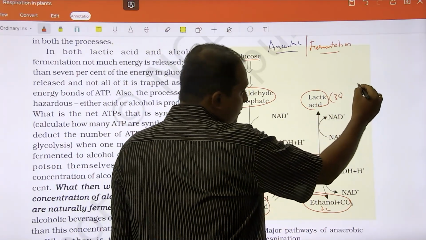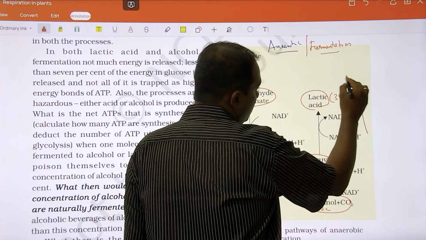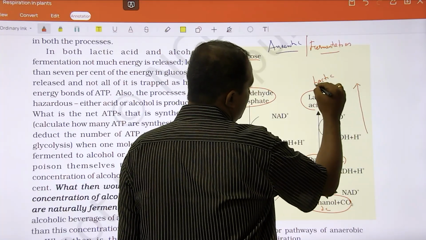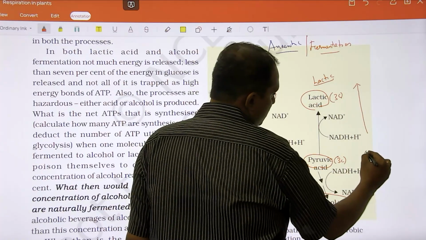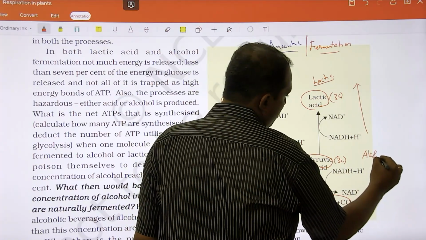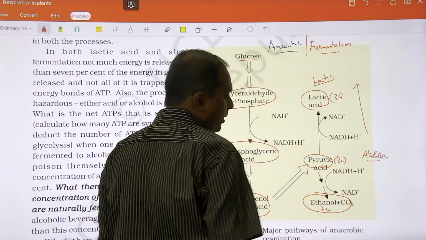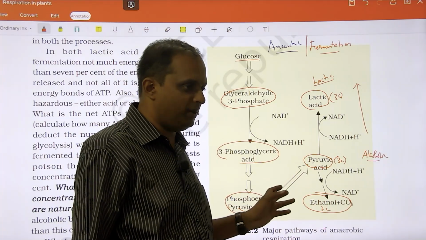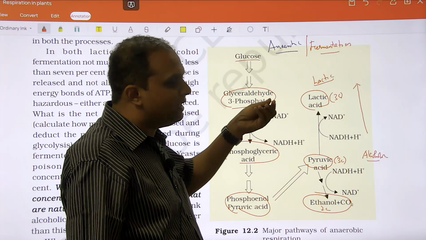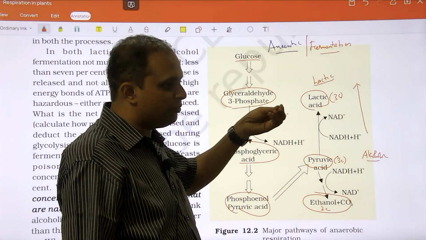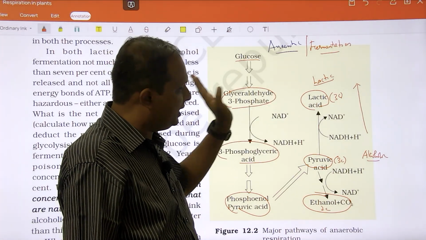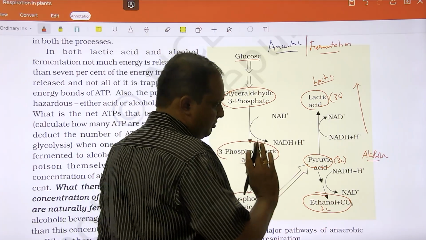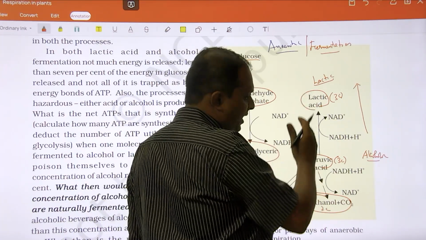If it becomes lactic acid, then it is called lactic fermentation, and this is called alcoholic fermentation. In bakeries and breweries, you see only alcoholic fermentation, whereas lactic acid fermentation is in the curdling of milk to curd. You would have read this in the Microbes in Human Welfare chapter. First let us take lactic acid fermentation.